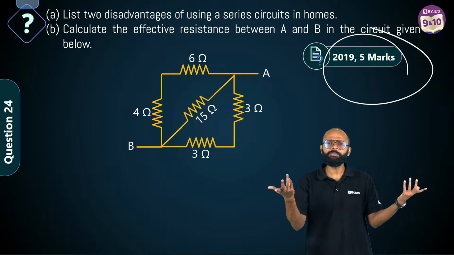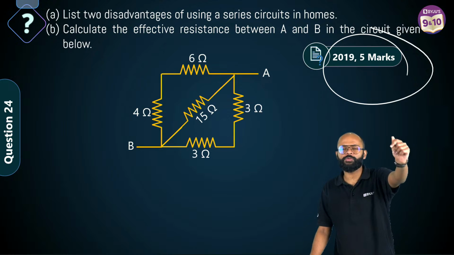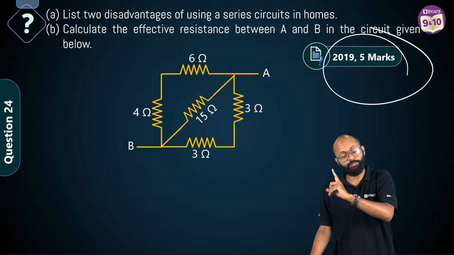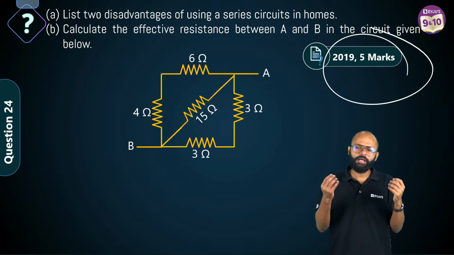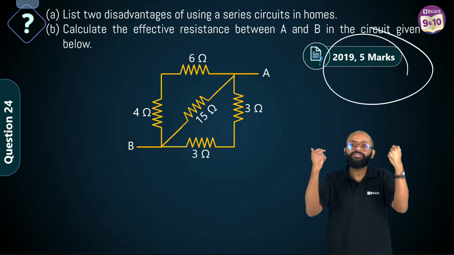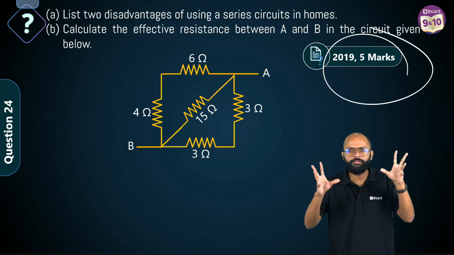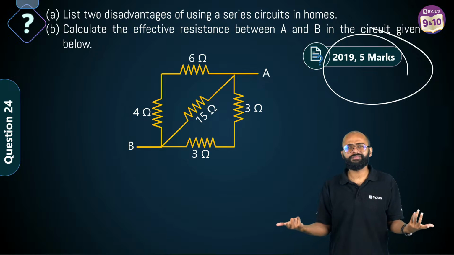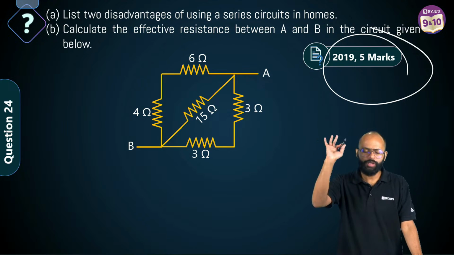Nice, Himanshi. Simple. Sir, in series, if one appliance stops working, every appliance will stop working. That is my first problem. That is why I do not like series at all. Second, if you connect more appliances, current will become less. Why? Because resistance will become more. And if current is reducing, every appliance will become very slow. So that doesn't make sense. So we do not use series. Okay? Two disadvantages done.